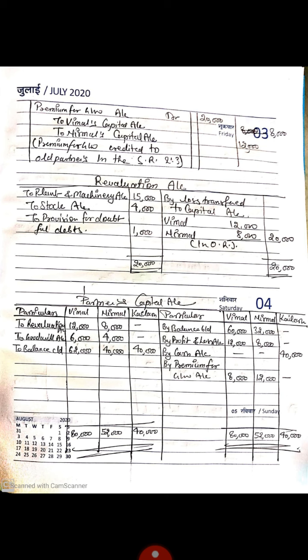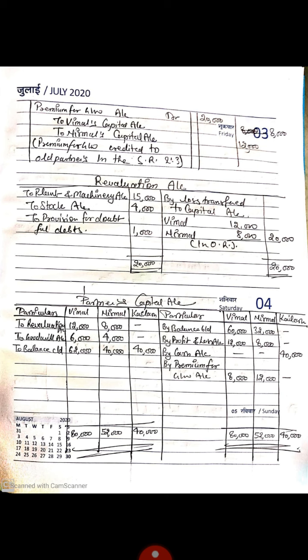Now come to the debit side. This revaluation account we transferred from the revaluation credit side 12,000, 8,000. Goodwill 6,000, 4,000. It is given in the balance sheet asset side. At the last we will find our difference to balance CD 62,000, 40,000 and 40,000.